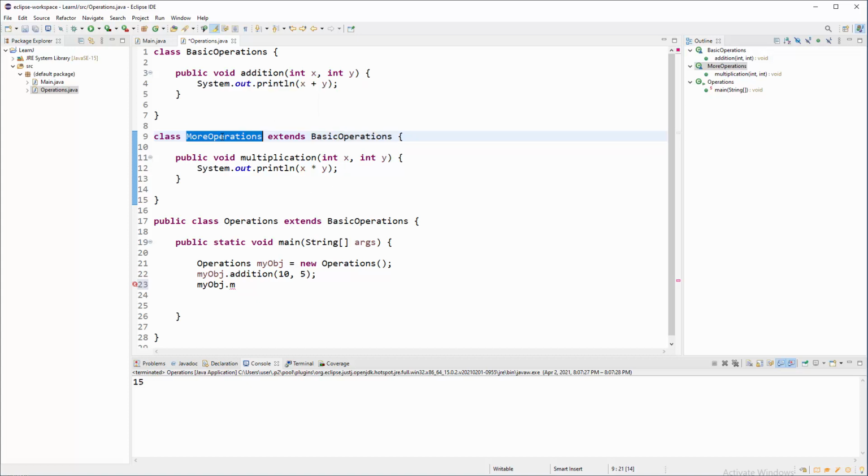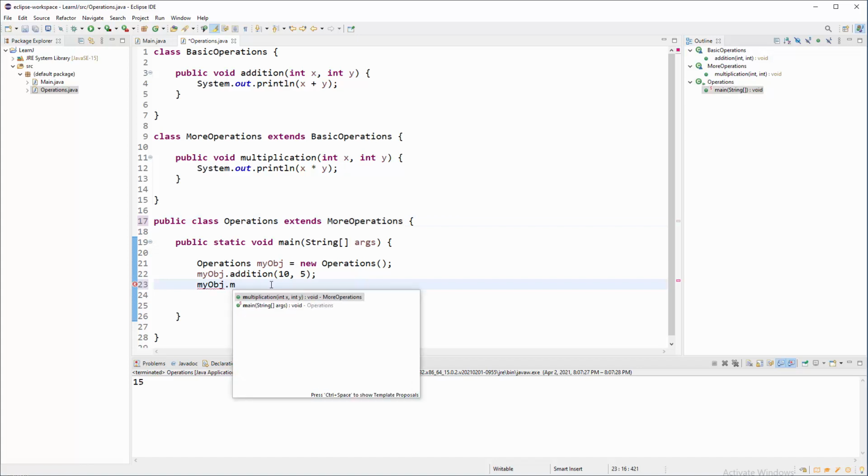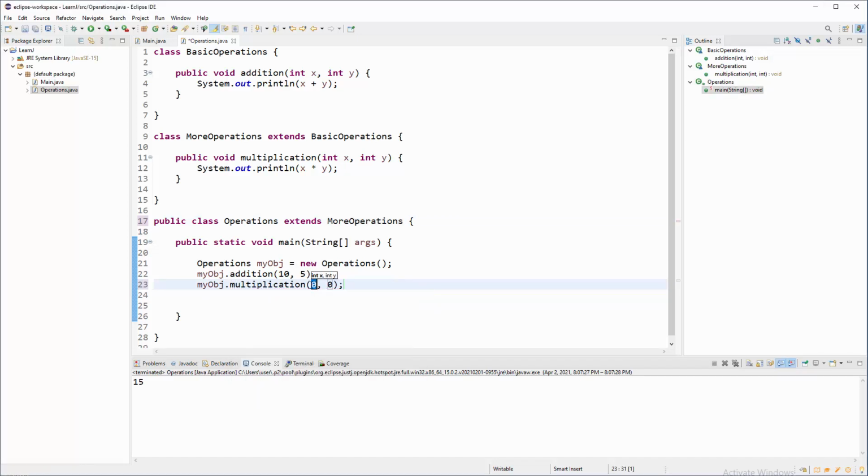So what is enough is just grab this name and put it here as substitution. And now when you say dot m, you're gonna see that multiplication is available. And again, integers, that's what we need to provide. So let's say again 10 and 5, and there you go. There is a result. So very simple stuff this inheritance is, well, at least in this tutorial.